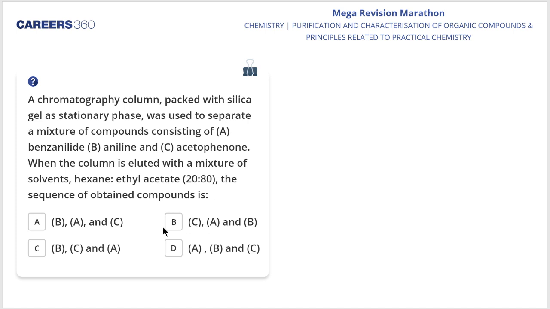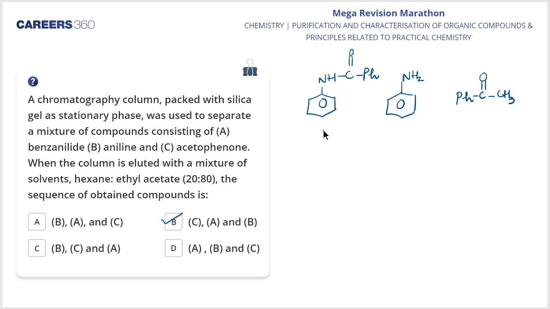Fine. Yes, B is the right answer. C, A, B. See, if I talk about the structure of benzanilide, this is the structure of benzanilide. Clear, my dear students? This is the structure of aniline. Clear? And this is the structure of acetophenone. Clear? This is A, this is B, and this is C, my dear students.